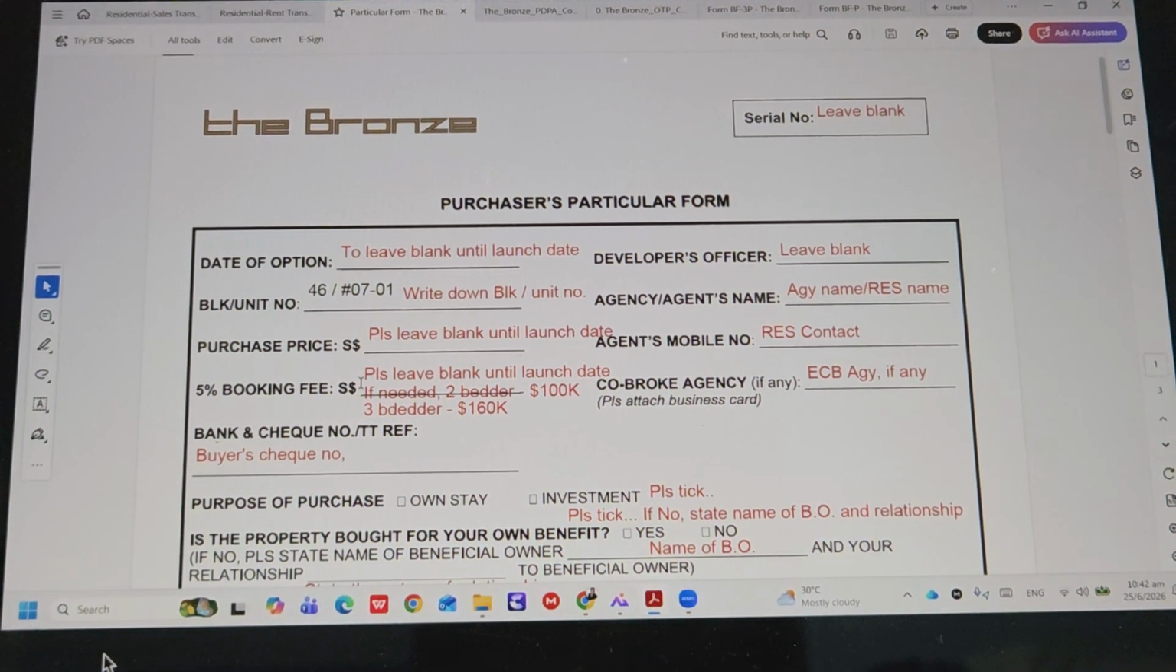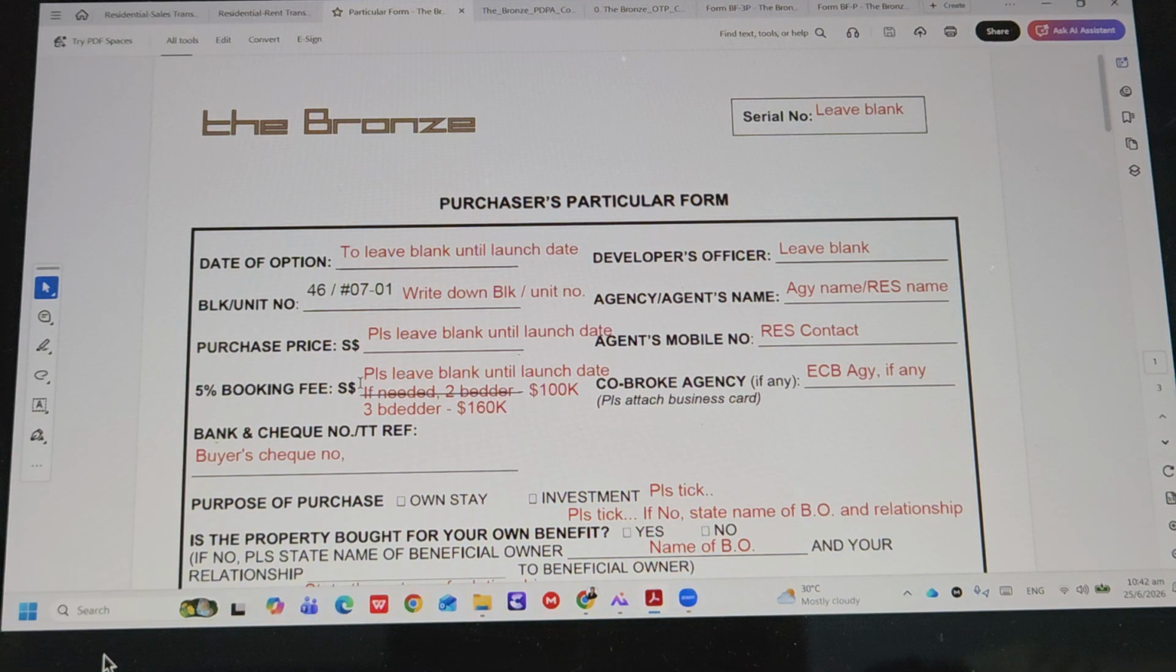So we will only exchange the check when we see the pricing come out. Once they confirm the price is something they can accept, then you write down the purchase price here, and then you write the actual 5% booking. So you move on. If there's a co-broke agent, ECB agency, if any, then this part here, the bank's check reference number. The client's check number must be written here, even if it's the 100K or the blank check.